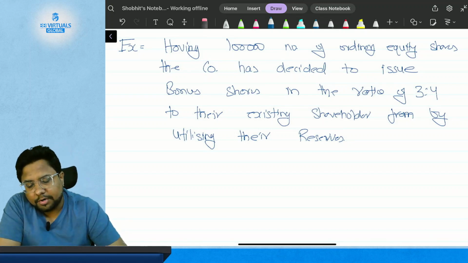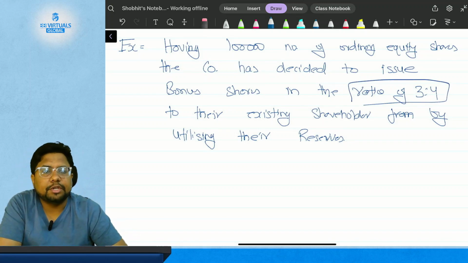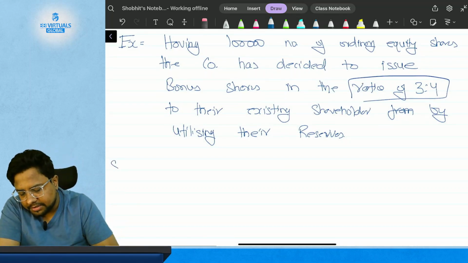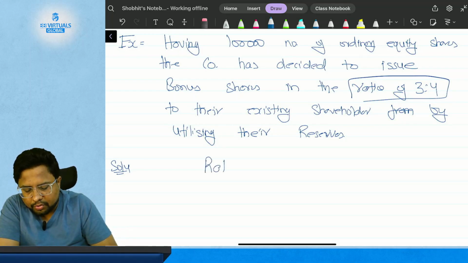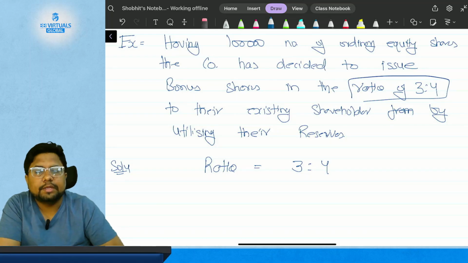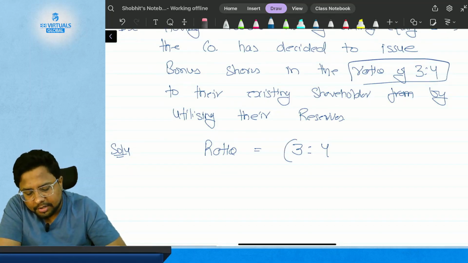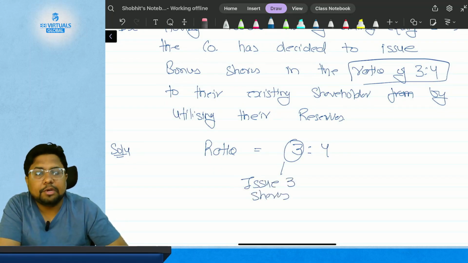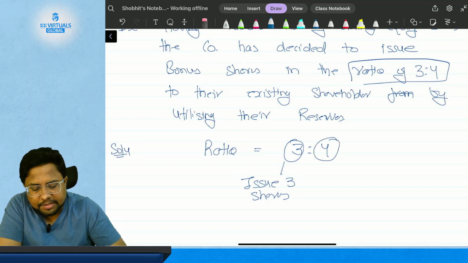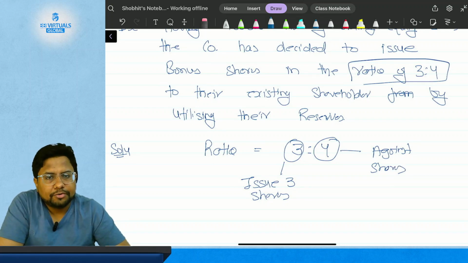Okay, now what is this ratio? The ratio of 3:4. Let's understand with the solution. A ratio of 3:4 means the company will issue 3 shares against every 4 shares.